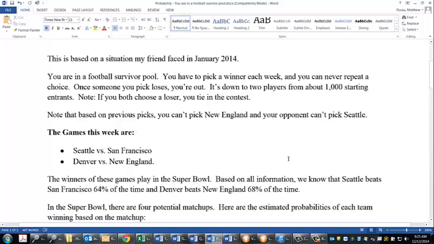So you're in a football survivor pool. That's a pool where each week you pick one team to win. Some other ones have always had it where you pick one team to lose. Same idea, right? But you can never repeat a choice. If you pick a team and they lose, you're out of the pool.